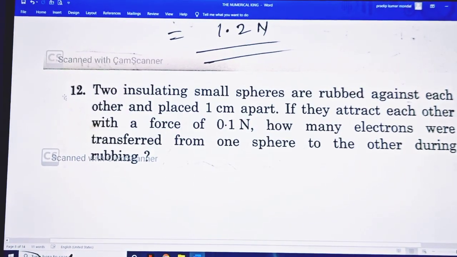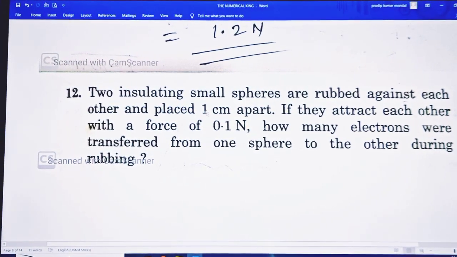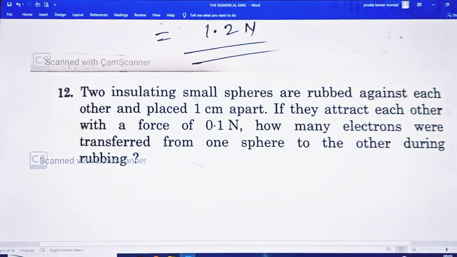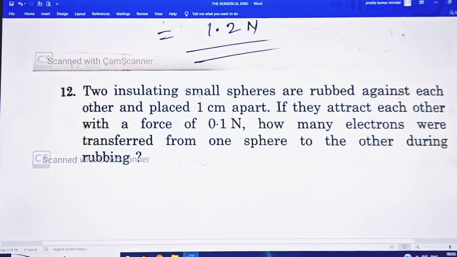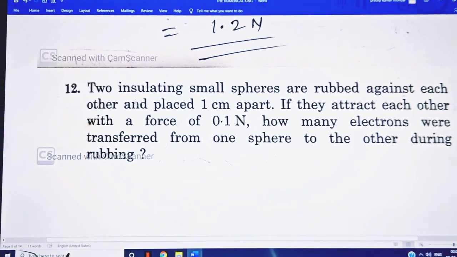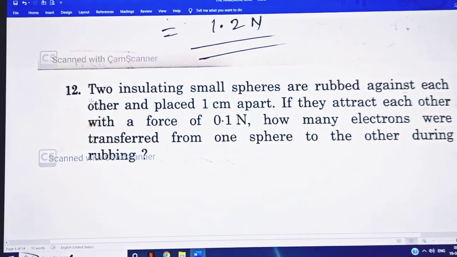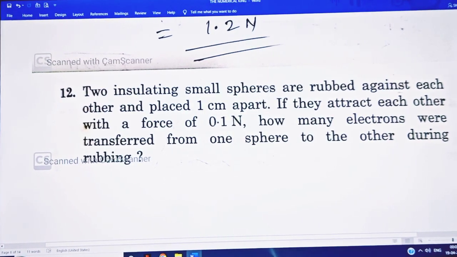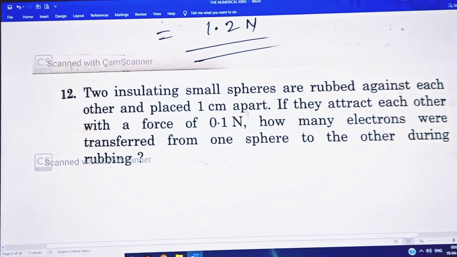So the problem is, two insulating small spheres are rubbed against each other and placed 1 centimeter apart. Two insulating small spheres. Why insulating? Because if we consider a conductor, then charge goes through it. So insulating material is for static purposes. So two insulating small spheres are rubbed against each other and placed 1 centimeter apart, 1 centimeter.